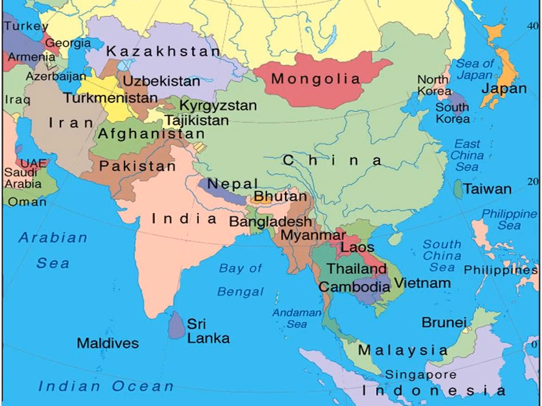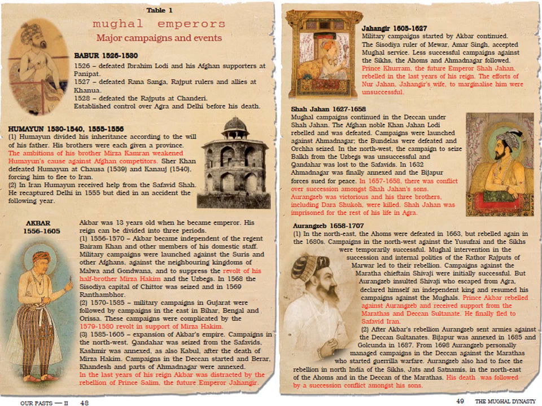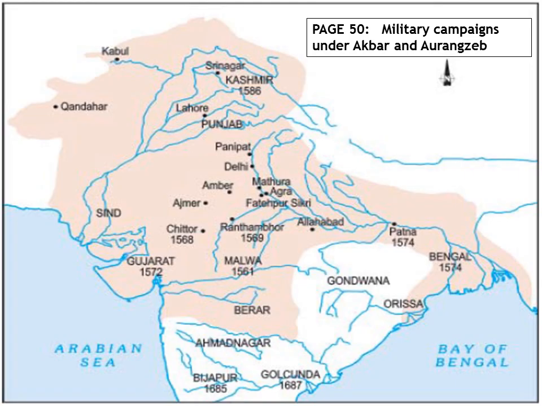So children, we can see Mongolia in this map. It is just above China and we can see Uzbekistan shaded brown in color. It is bordering Kazakhstan. Dear children, if you want some more information on various Mughal emperors, then you can go through table 1. It is very easy to understand. Here is another map showing military campaigns under Akbar and Aurangzeb.